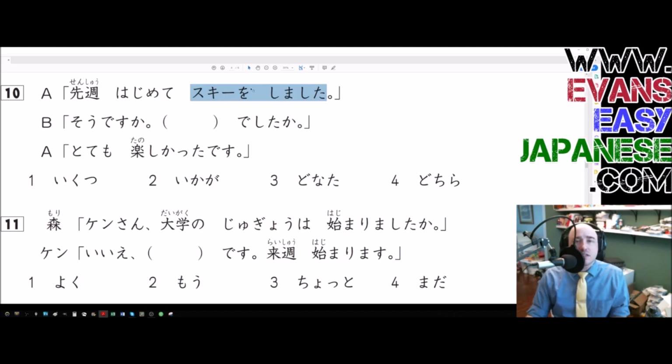Shimashita. Okay, so ski o shimashita is did something. So notice that's mashita. It is done. It has happened. It is in the past. The doing, shimasu, is to do. The doing has happened in the past. It is done. And the thing that she did is ski. So we have the O particle signifying what the verb was. The verb is to do. And what did they do? They did the ski. So, senshu, last week. Hajimete, for the first time. Ski o shimashita. I went skiing.